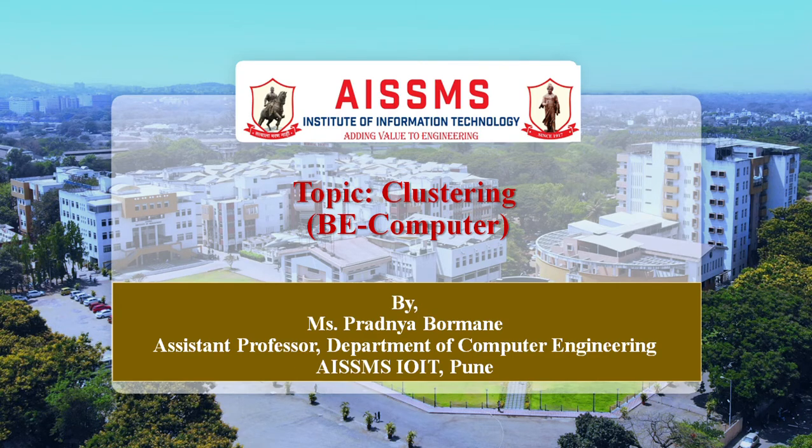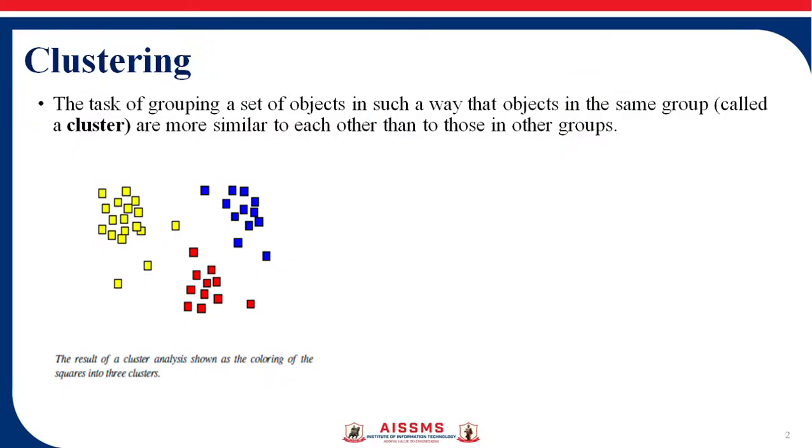Clustering is the task of grouping a set of objects in such a way that the objects in the same group, which we call a cluster, are more similar to each other in some sense or another than to those in other groups, which are again clusters.